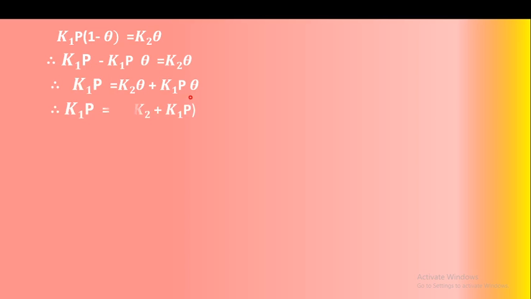And from this equation, what can we write? K1 into P, multiplying K1 into P into bracket 1 minus theta. So we get K1 into P minus K1 P into theta is equal to K2 into theta. By rearranging this equation, we get K1 into P is equal to K2 into theta plus K1 P into theta. Therefore, K1 into P is equal to, theta taken common, theta into bracket K2 plus K1 into P.